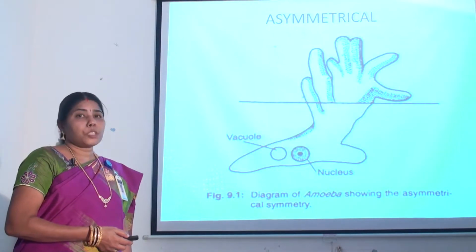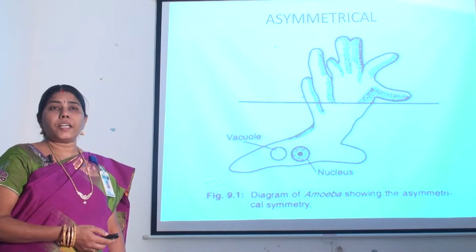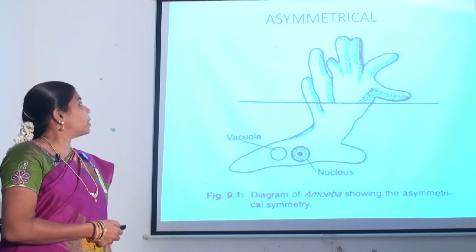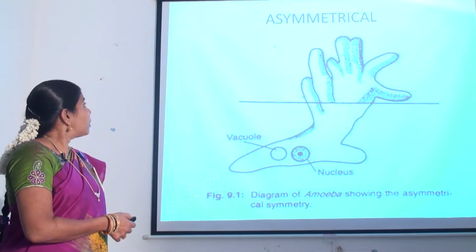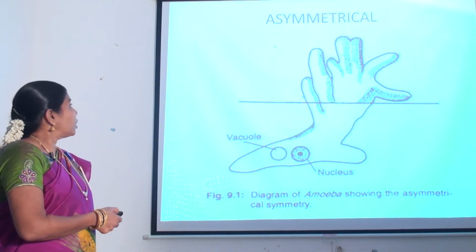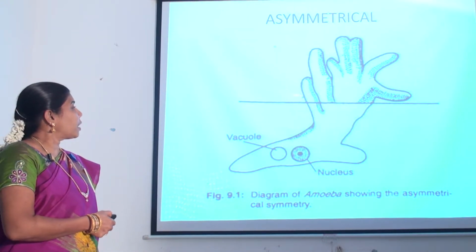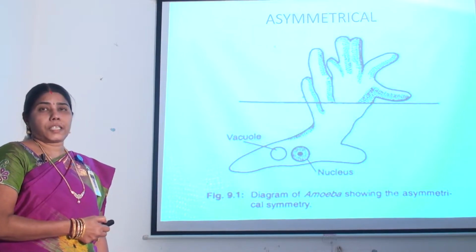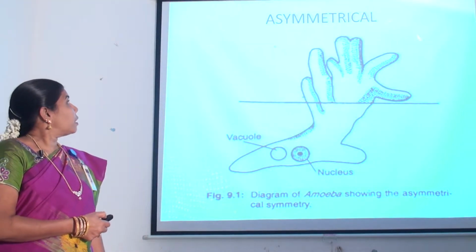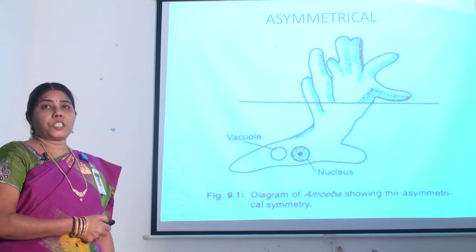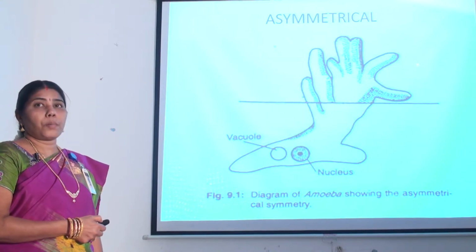They are asymmetrical or radially symmetrical. In asymmetry, the body parts are irregularly arranged around the central axis. Here, the animal cannot be split into two equal halves. Example, amoeba.